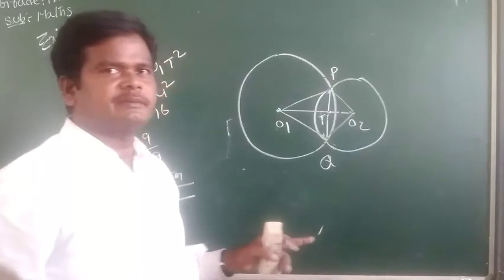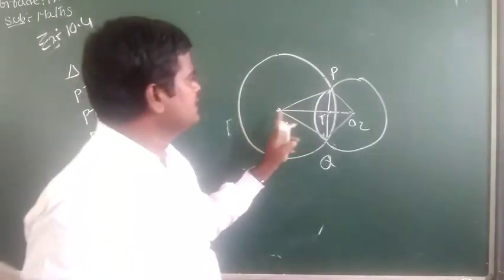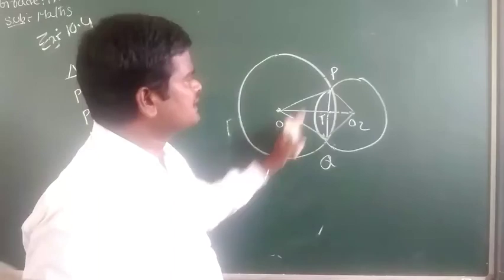So PT equals 3 centimeters, and QT also equals 3 centimeters, as this line perpendicularly bisects the common chord.